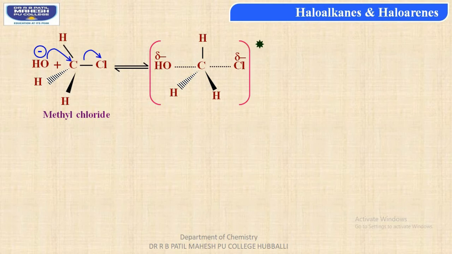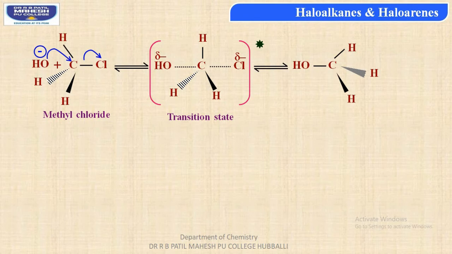Thus, students, we get a transition state. From this transition state, cleavage of carbon Cl bond results, thus giving Cl minus as a nucleofuge or leaving group.